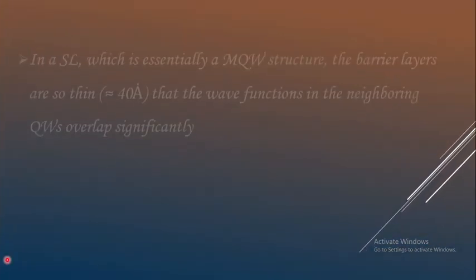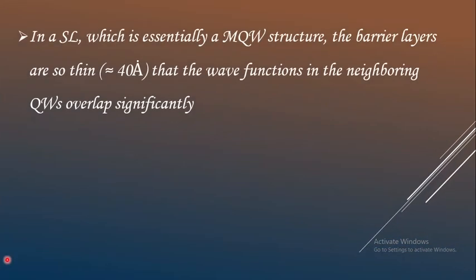Moving further, the different properties. A superlattice is essentially a multi-quantum well structure. Multi-quantum well means more than one quantum well is involved, because when you are considering a periodic nature, we can't say that only a single quantum well is present.